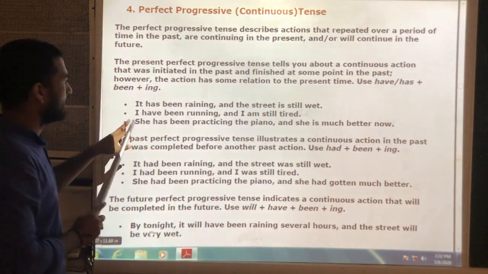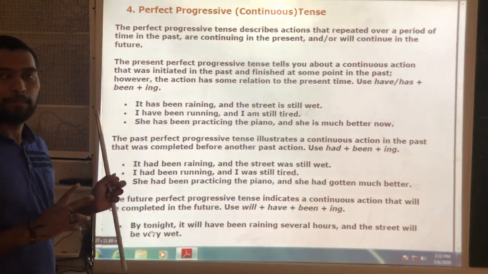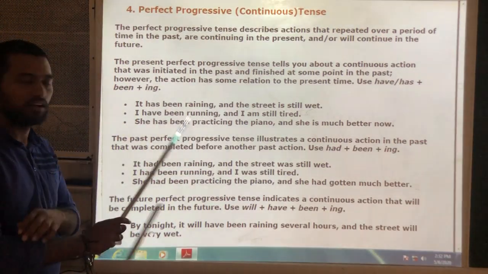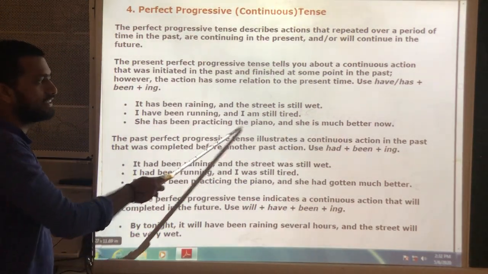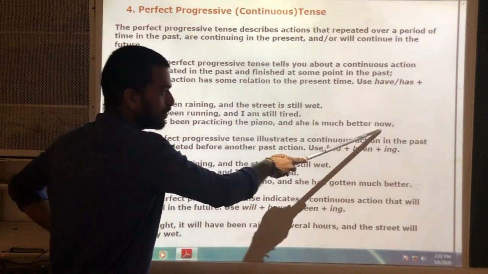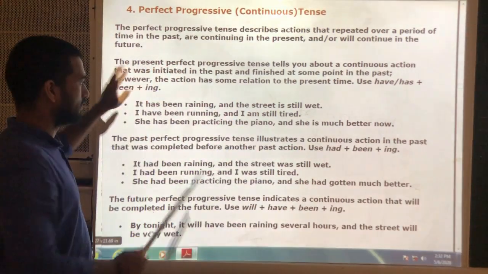Okay, like this. Next, I have been running, means the action was started in the past and still it is going on, and I am still tired. Next, she has been practicing the piano and she is much better now. Means the action was started and it is going on.